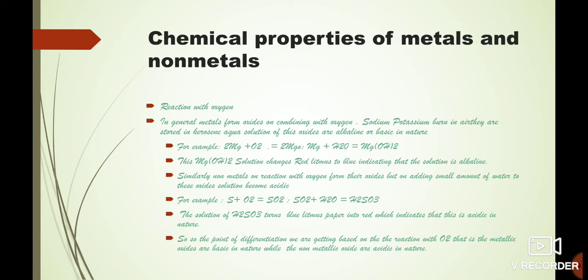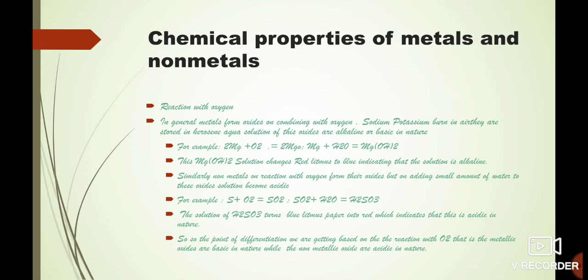Let's take an example: when magnesium burns in oxygen, a white flame is formed. Before that, I want to tell you something. In the NCERT book of class 10, there is a question: why is magnesium rubbed with sandpaper before burning in oxygen? The reason is to remove the layer of magnesium oxide which forms naturally. So this is the answer to that question.